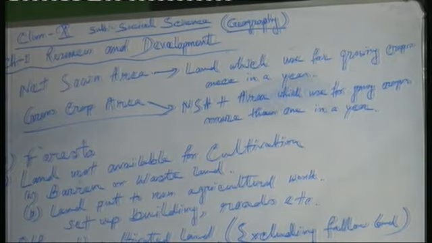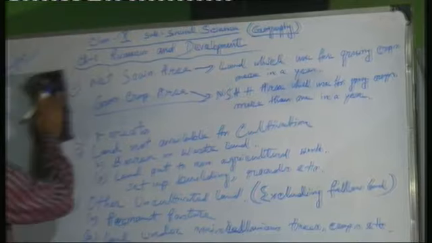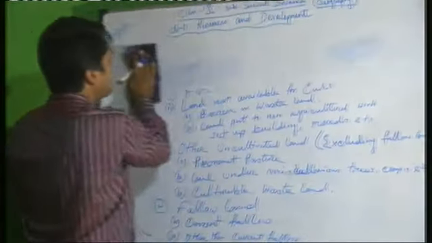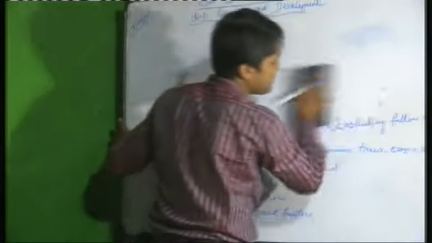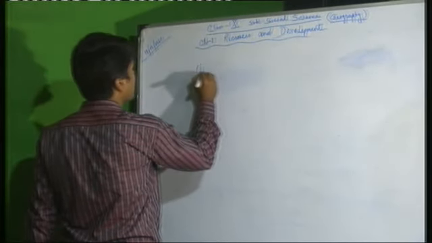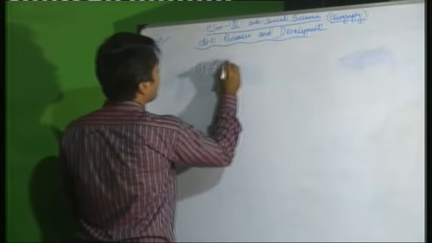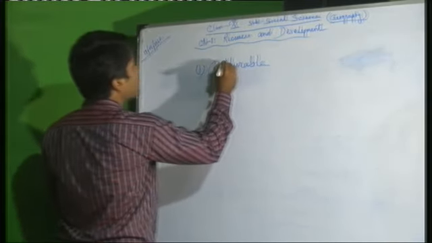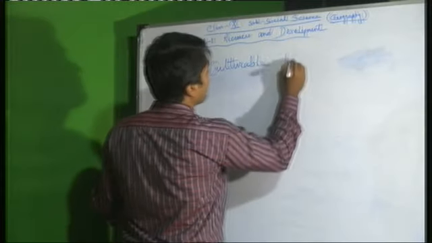Now, these 3 parts I have told, if you arrange them according to the year: cultivable wasteland, current fallow, other than current fallow. Now you will see. First, cultivable wasteland.